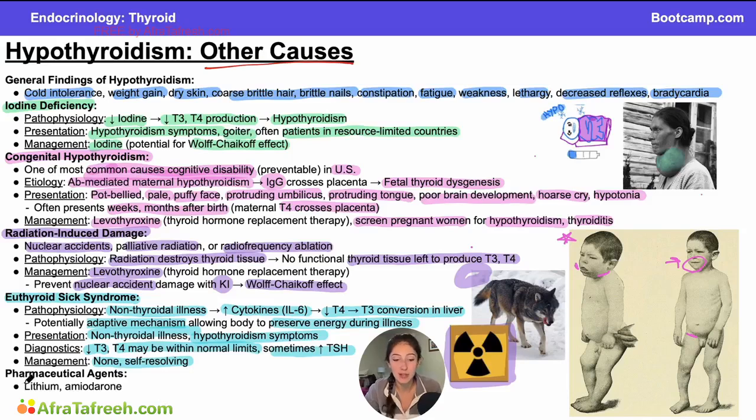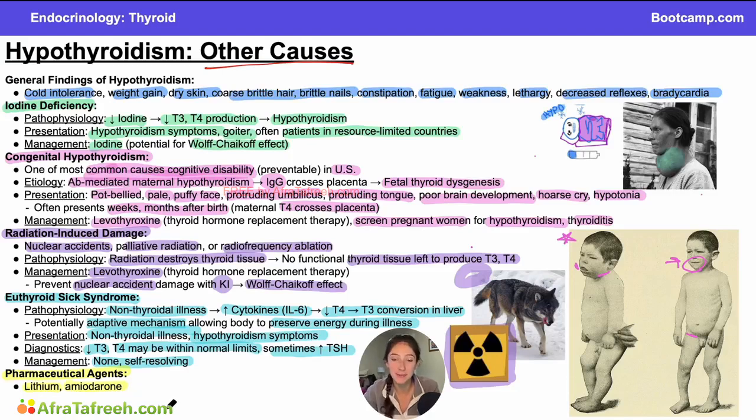And then lastly, a couple other causes of hypothyroidism to be aware of. There are certain pharmaceutical agents that can cause hypothyroidism. We talked about these more in the T3 and T4 synthesis video, but certainly lithium and amiodarone are a few notable pharmaceutical agents that can cause hypothyroidism, so look out for those in board style questions as well.